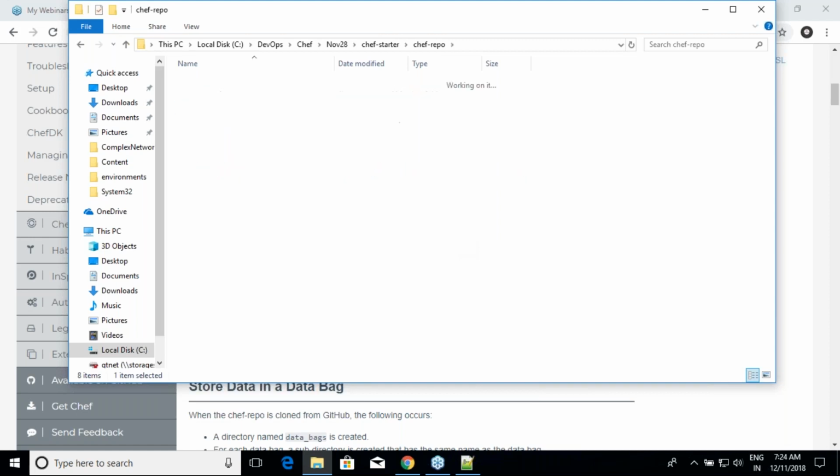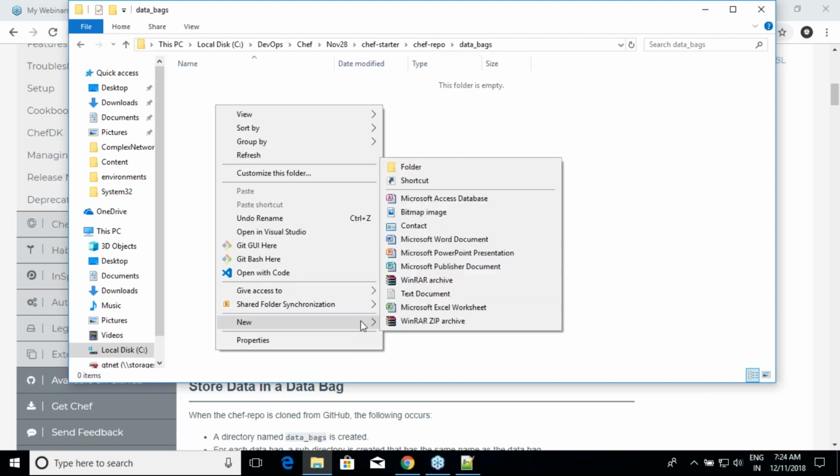This is a whole directory for data bags, and within that every folder will become a data bag, and every file will become a data bag item.